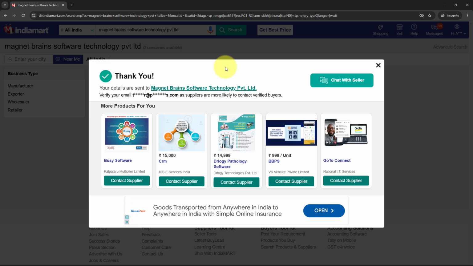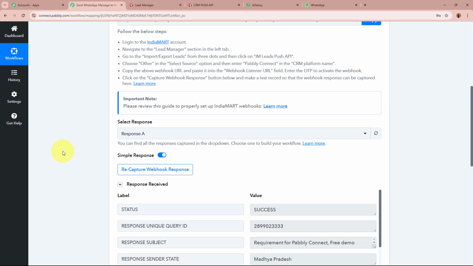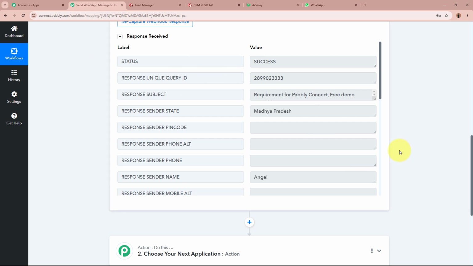Now I'm going to open my Pabbly Connect workflow that I've created and check whether Pabbly Connect has captured the response of this test lead being generated or not. For that, I'm going to open the workflow that I've created. So this is the workflow, and if I scroll down, you can see right over here, Pabbly Connect has captured the response of the test lead being generated.